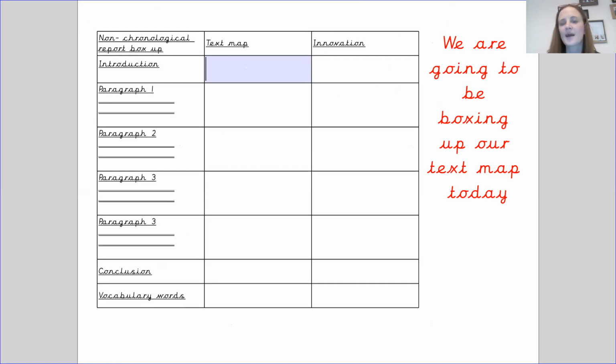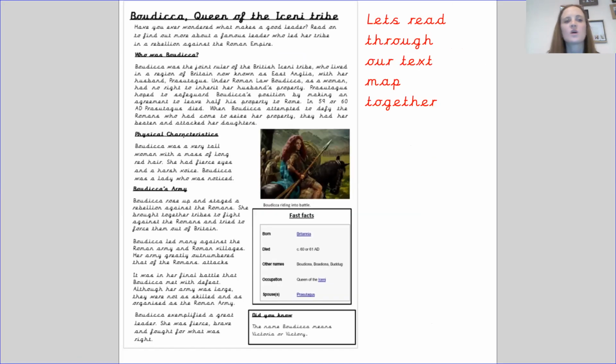So if we look back at our introduction, our introduction obviously has our topic sentence. It says, have you ever wondered what makes a good leader? So we know that the subsequent sentences are going to tell you a little bit more about our leader.